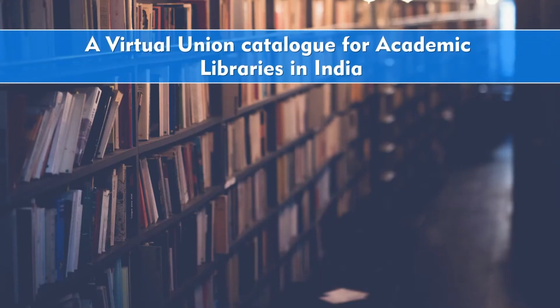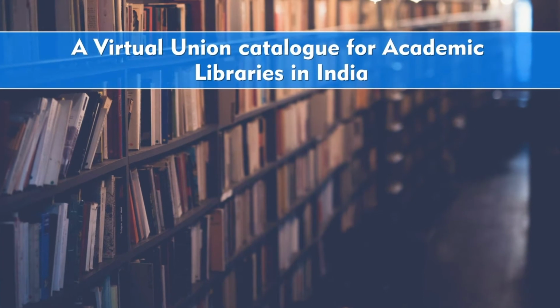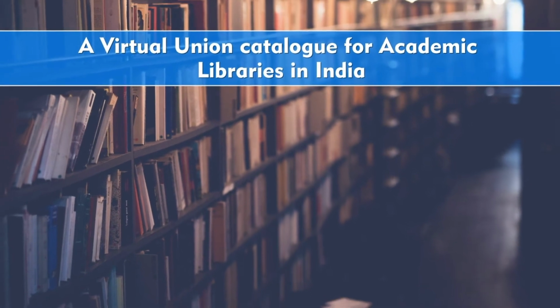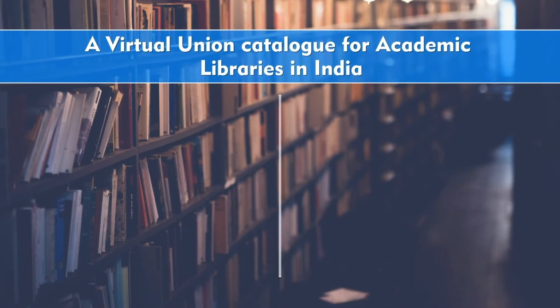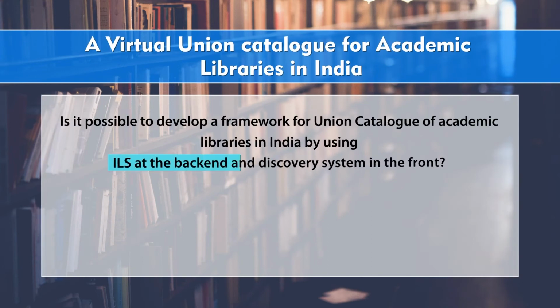But the question is, if we want to develop a virtual Union Catalog according to the modern definition of a virtual Union Catalog, is it possible to develop a framework where your ILS will be working at the back end, and as I said, there are a number of ILSs and a discovery system in the front?